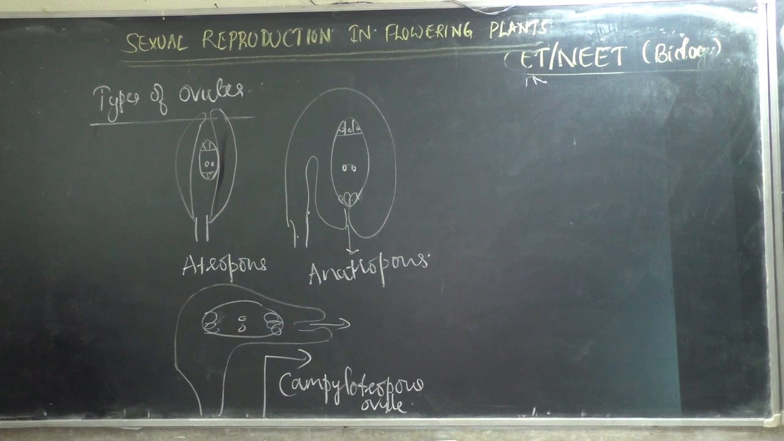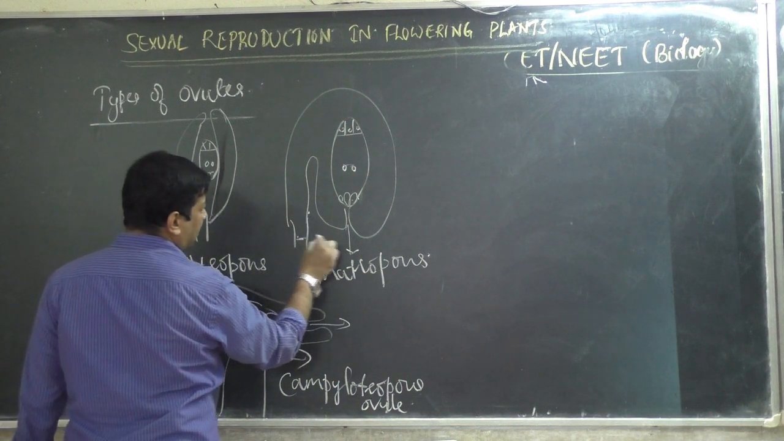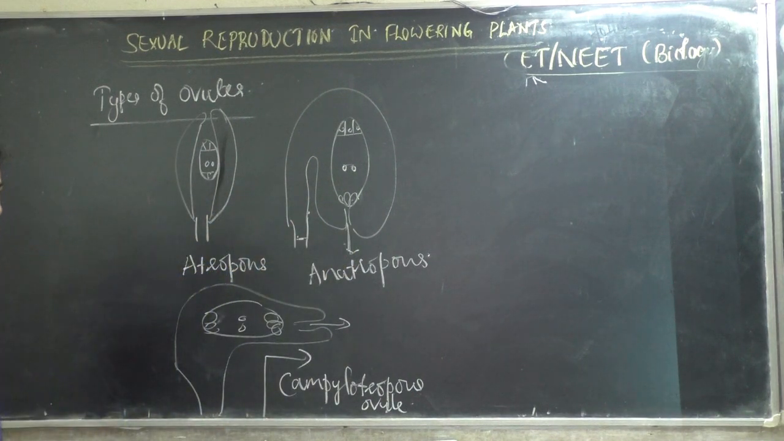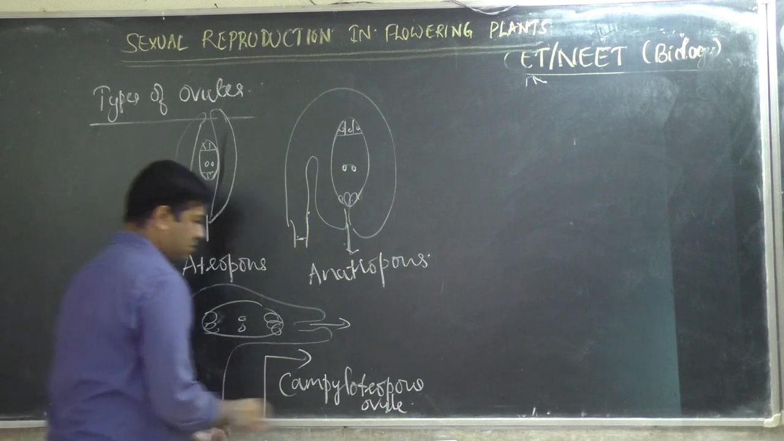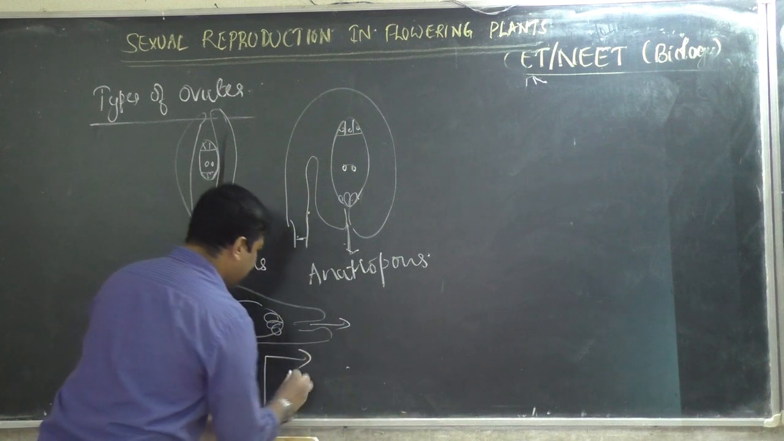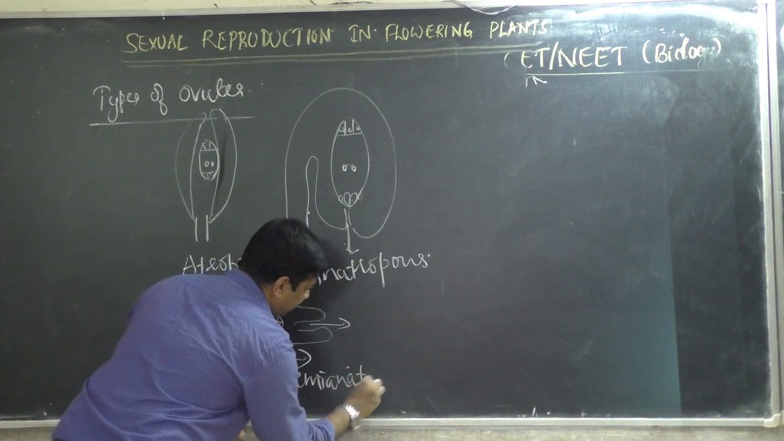Then if the funicle, that is the stalk, and the micropyle are very near, then what should it be called? Sorry, what I was saying, this is hemianatropous. Hemi means partial. This structure at 90 degrees is hemianatropous.